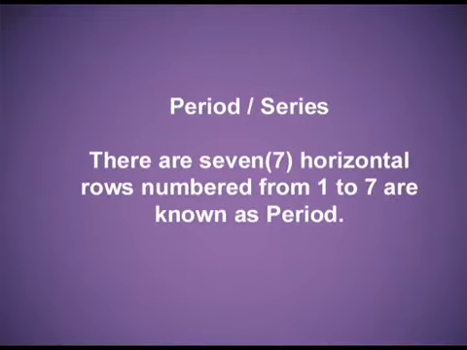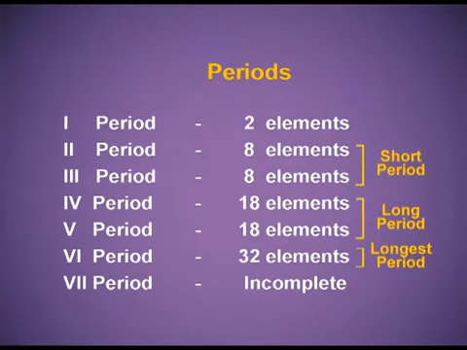Periods or the series. There were 7 horizontal rows numbered from 1 to 7. They are known as periods. The first period has 2 elements. The second period has 8 elements. The third period has again 8 elements. The second and third periods together are known as the short periods.